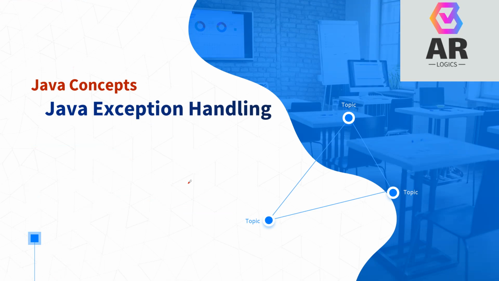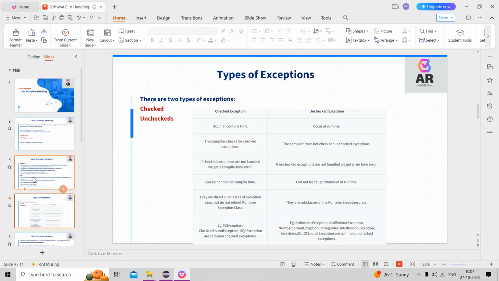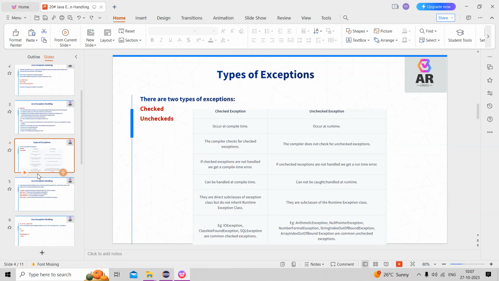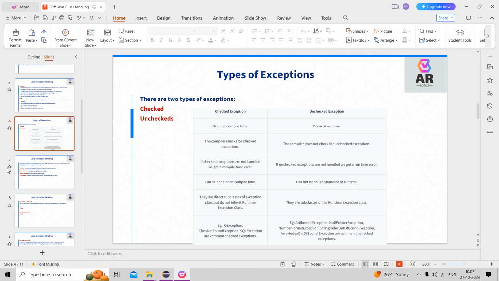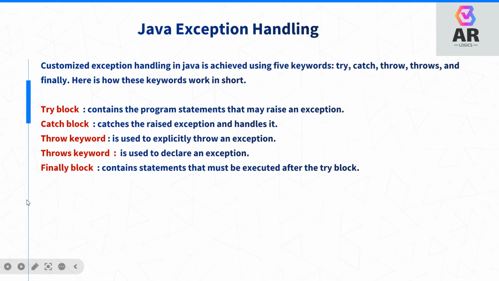Now we can go practically, then we can get clarifications. Before going to class, I will give one example. What are try, catch, throw, throws, finally? I will explain one by one.